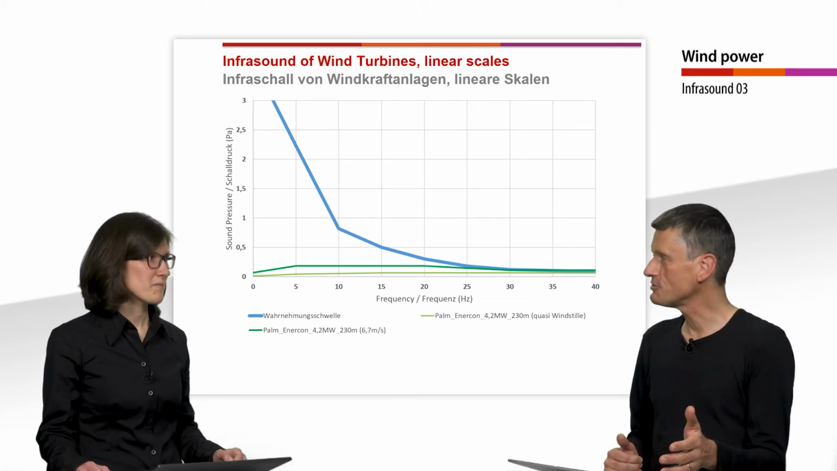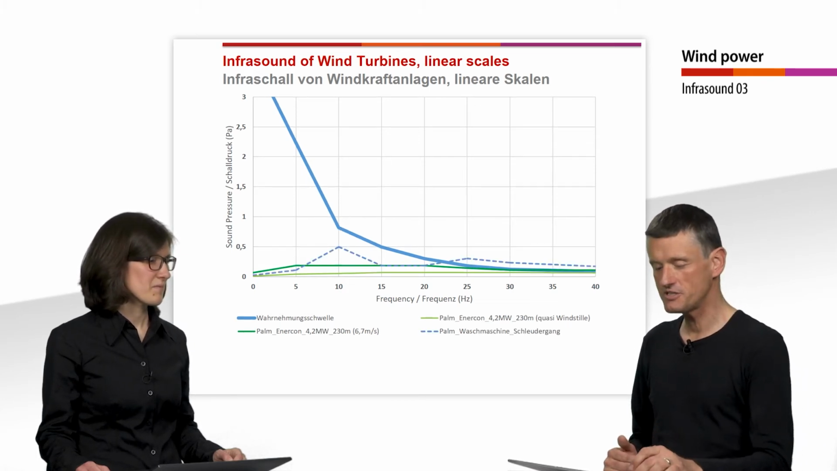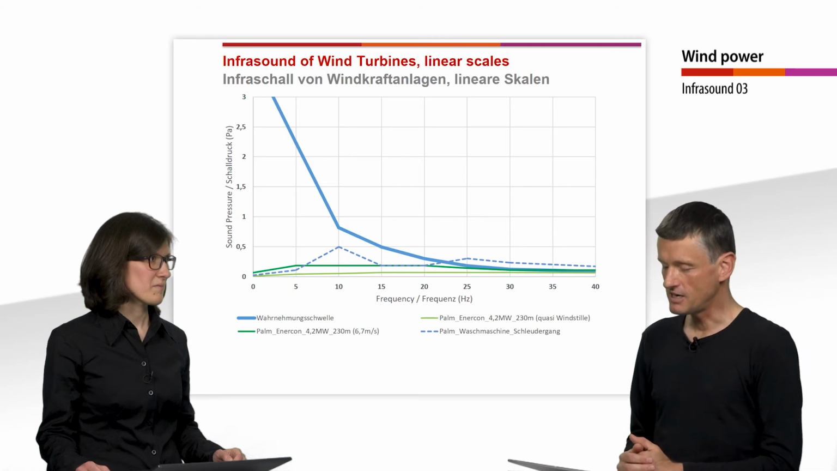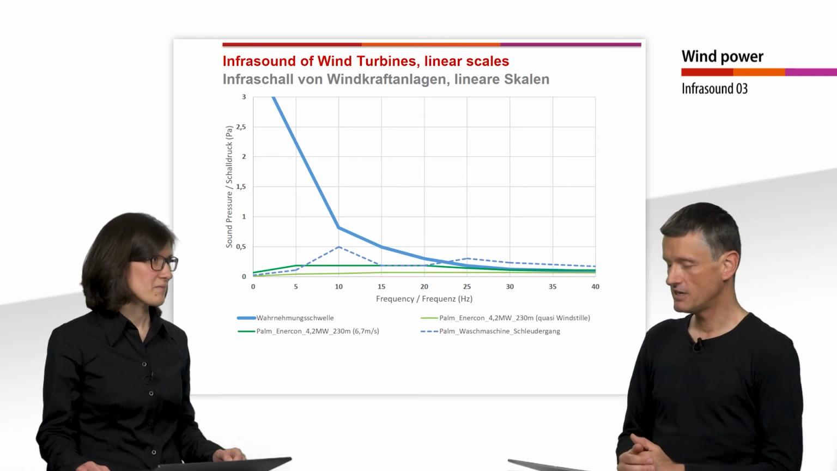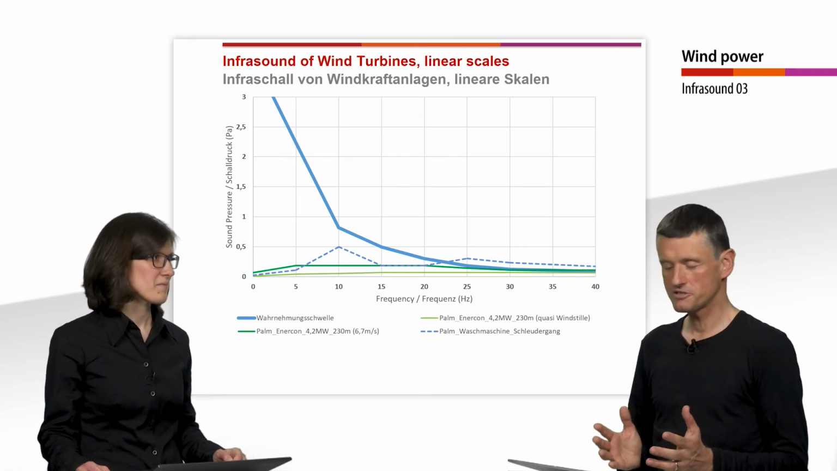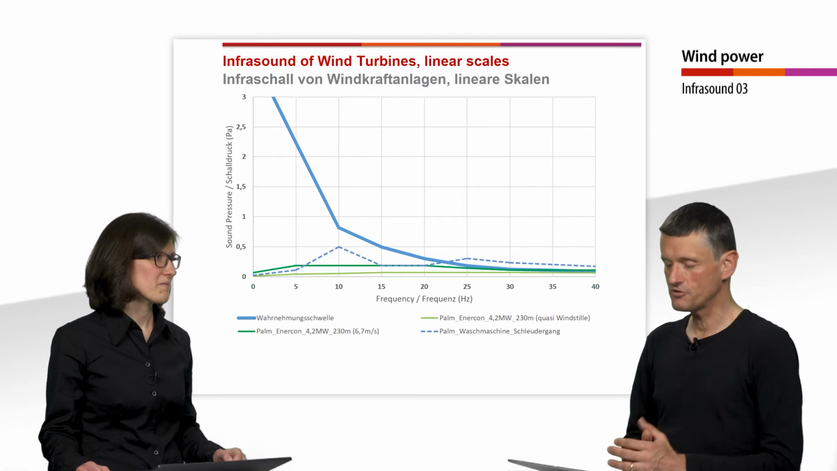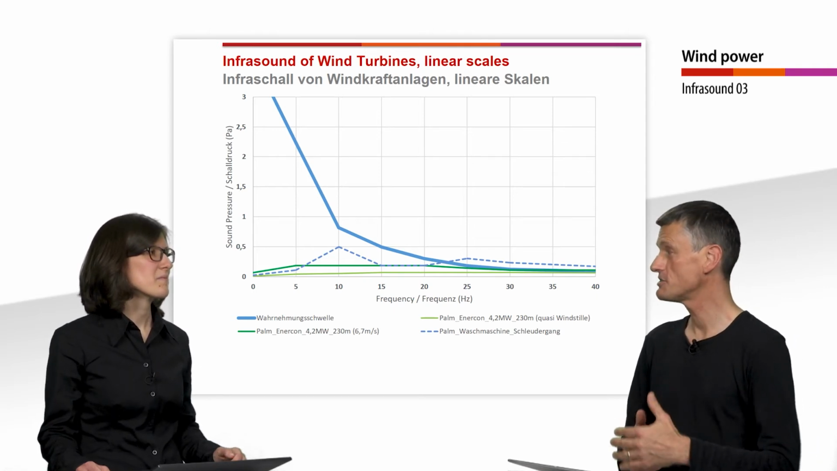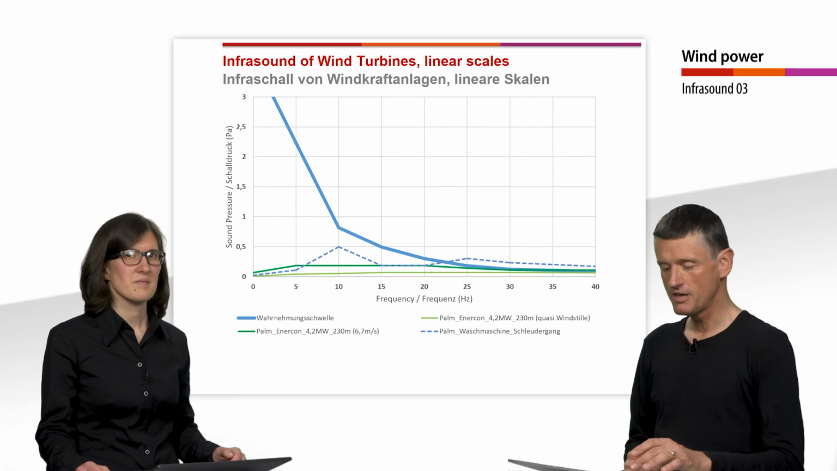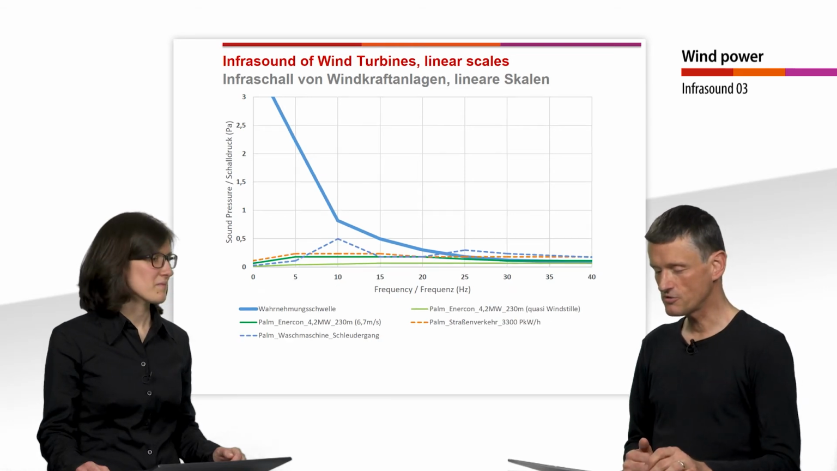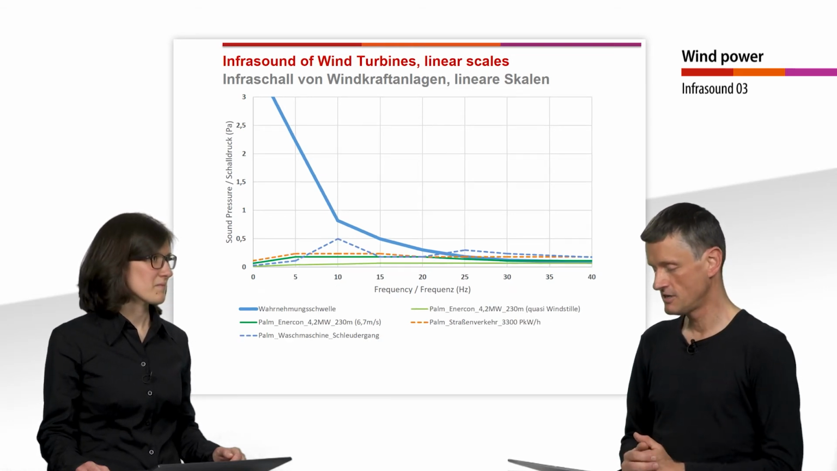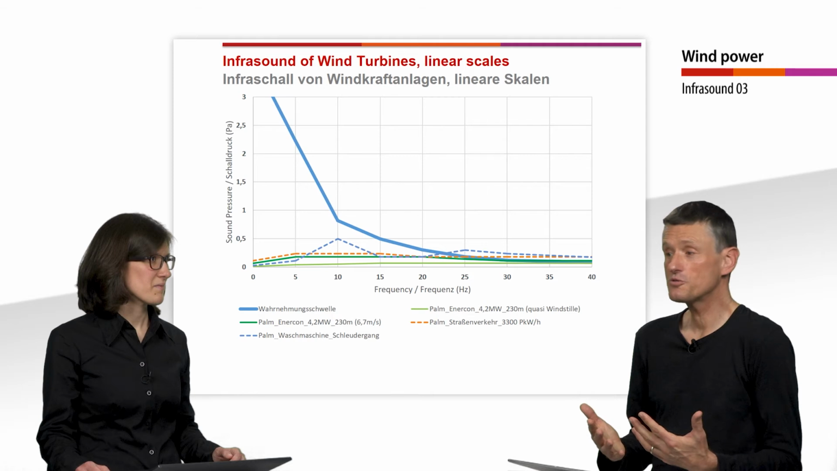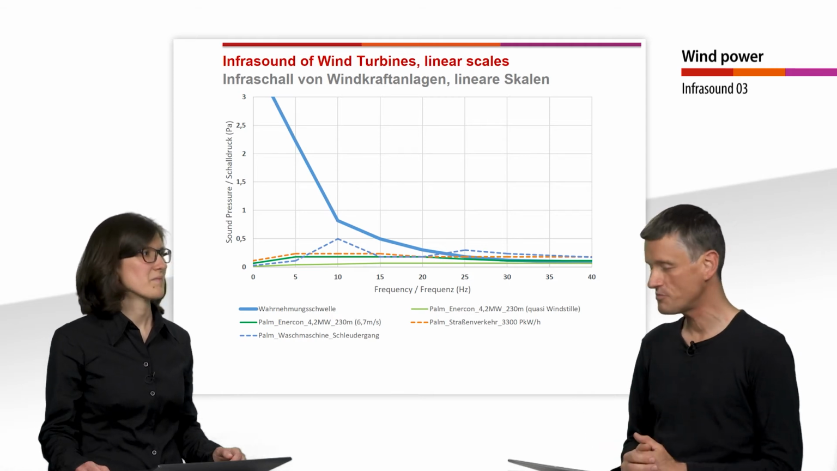When we now add the other measurements, we see, for example, the washing machine. We can see it's close to the level of the wind turbine, but at a frequency of 10 Hertz, it is significantly above. When we also have a look at the traffic, we see it is close to what we have with the wind turbine.